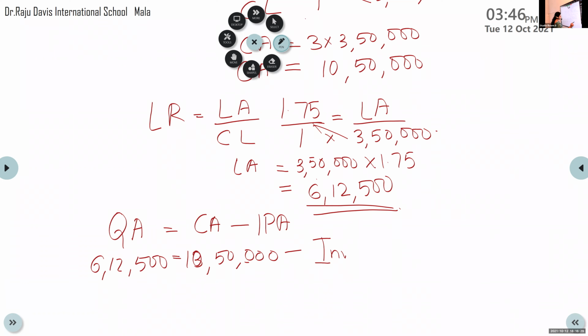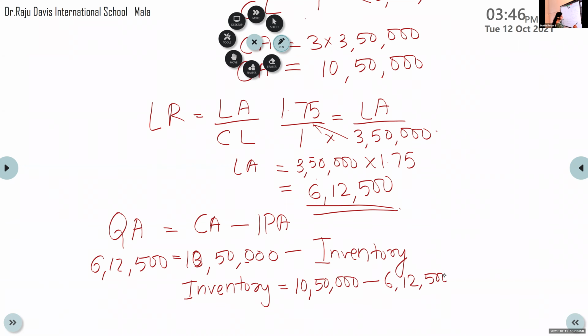So inventory is equal to 10 lakh 50,000 minus 6,12,500. So this is the way you get the answer, 4,37,500.